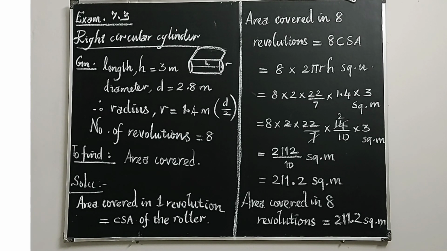It is used for leveling the road. So in one revolution, the wheel will cover its curved surface area. The same concept should be used here. Here, for the garden roller, its length is given as 3 meter. Here the length should be considered as the height. And its diameter is given, so we can get the radius from that.